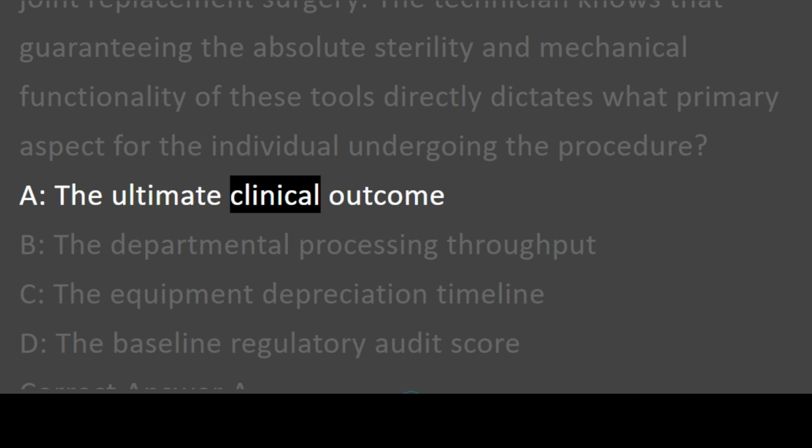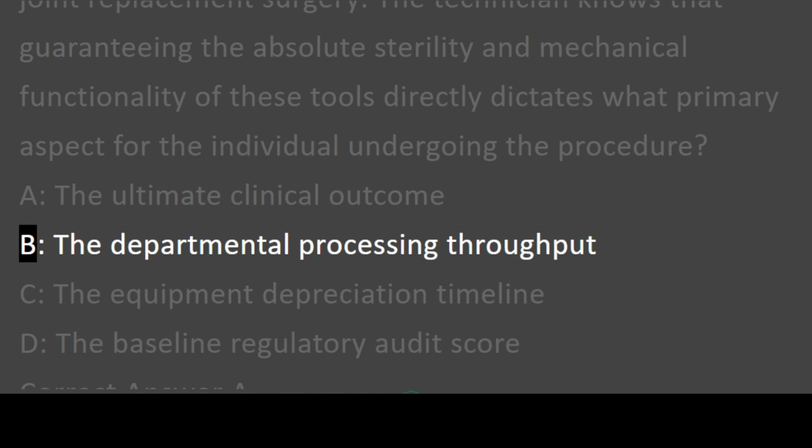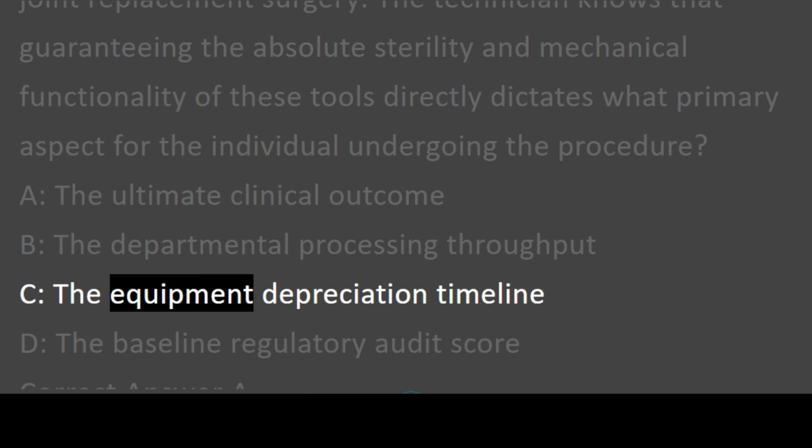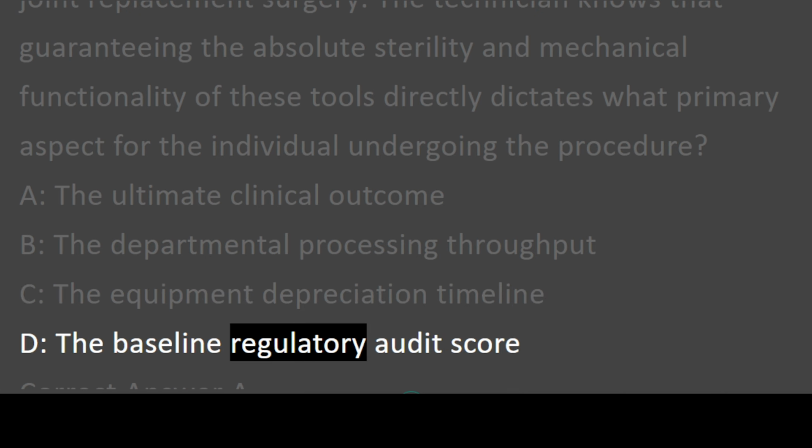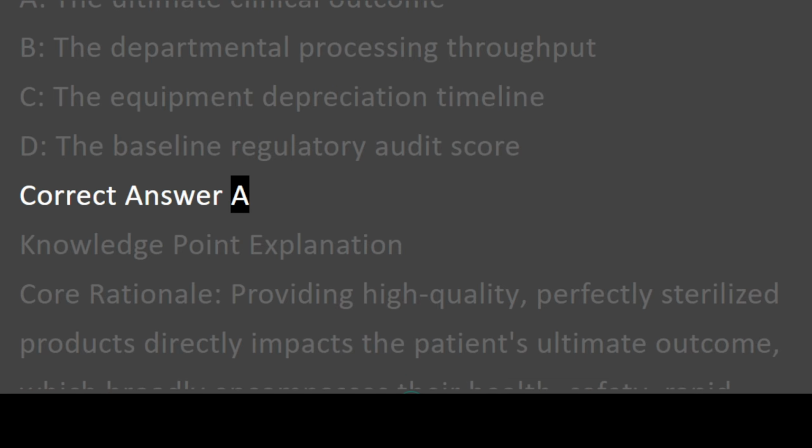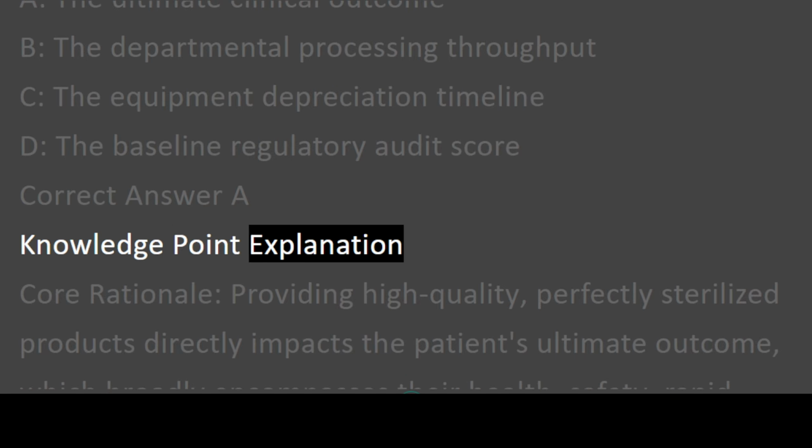A. The ultimate clinical outcome. B. The departmental processing throughput. C. The equipment depreciation timeline. D. The baseline regulatory audit score. Correct answer A. Knowledge point explanation.